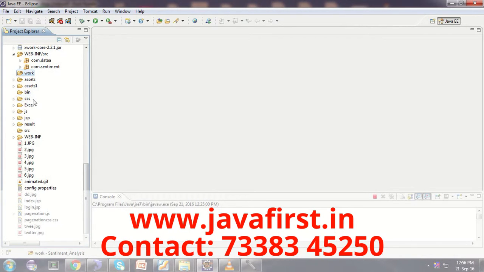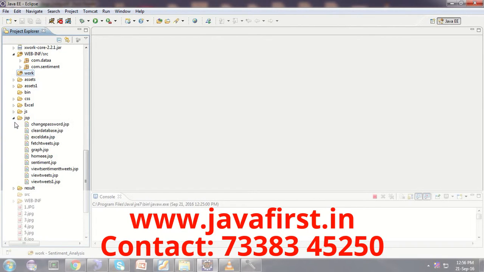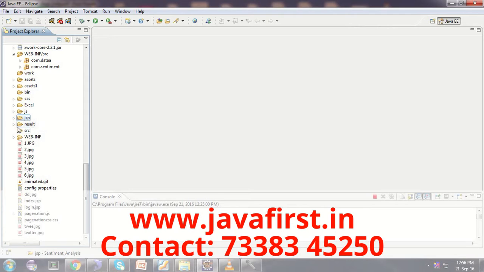The CSS folder, cascading style sheet, is used to design the styling of the page. Then Excel: whenever you are uploading the Excel sheet data, it will be written locally to this folder. Then JavaScript: the entire JavaScript we are going to use in our project, for validation purposes. All the JSPs which we are using in our project will be stored in the JSP folder.